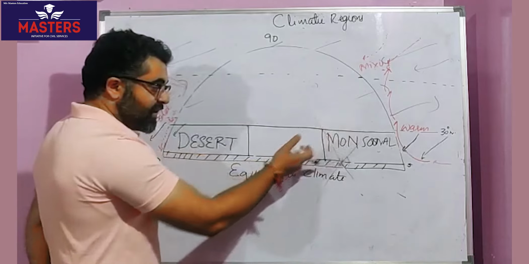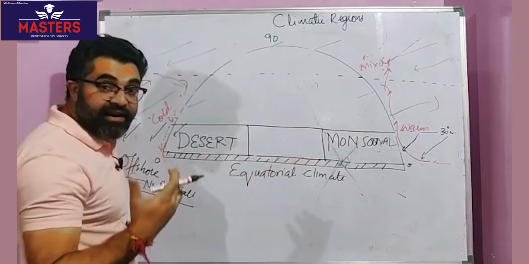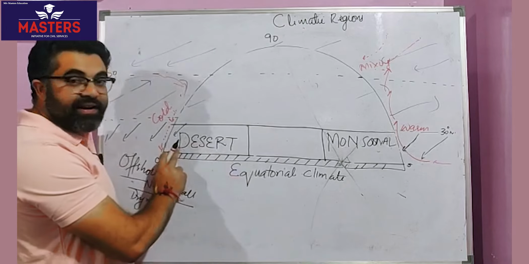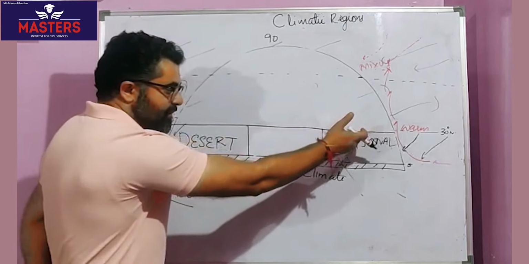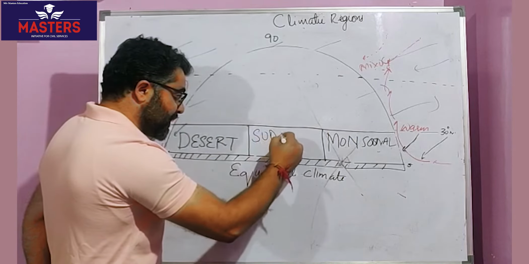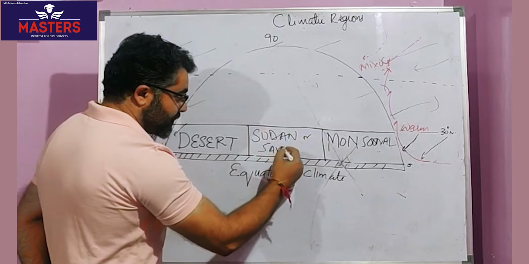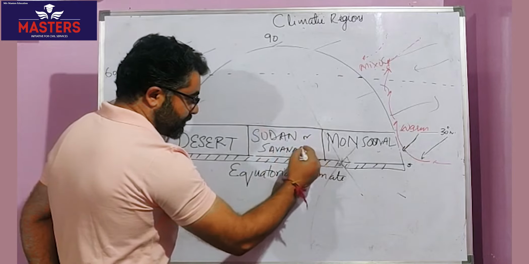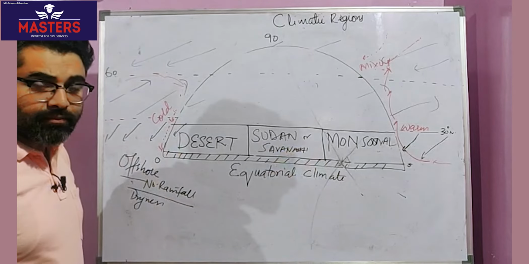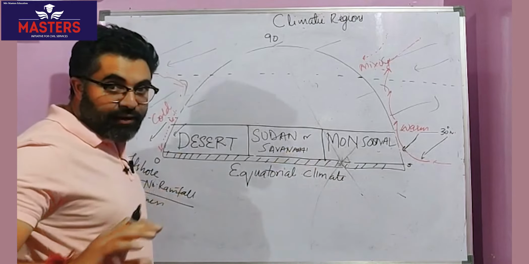Because due to continentality, because distance from the sea, rainfall will not take place in this region. It will be semi-arid condition. Rainfall will be much lesser than monsoon, but slightly higher than desert. Because winds will carry some rainfall which will still be there in this part, called as Sudan type or Savannah type, right? Got it? So this is in lower latitudes in tropical areas.